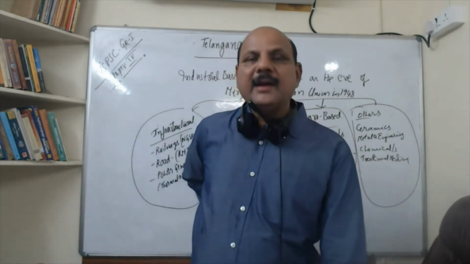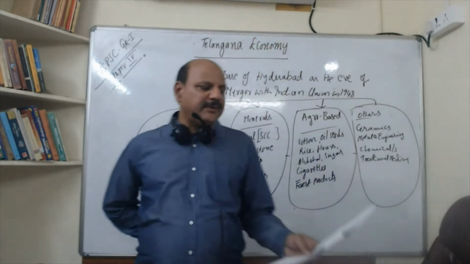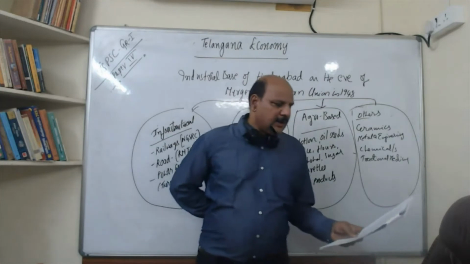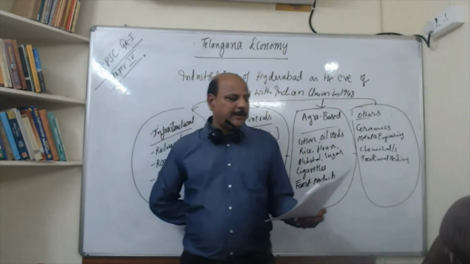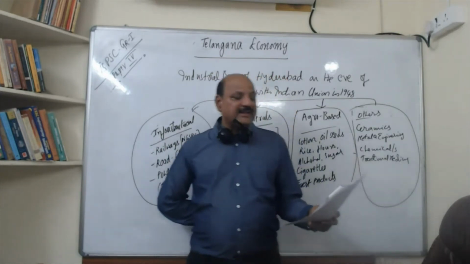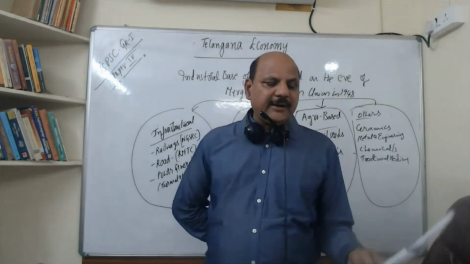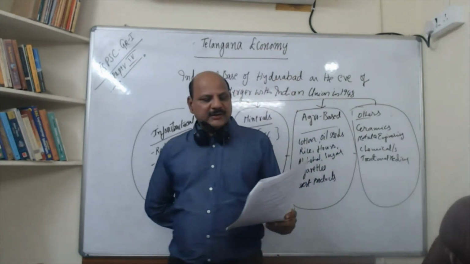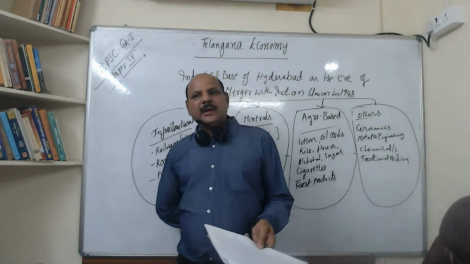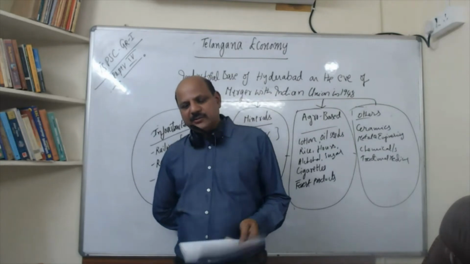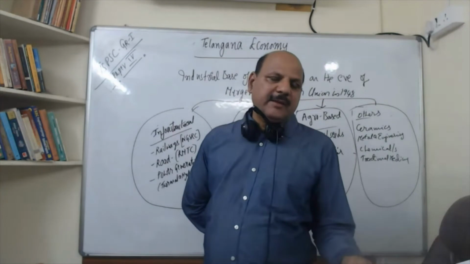Then Telangana is an important region for dryland agriculture. So what kind of problems do we have in dryland agriculture in Telangana? Cropping pattern trends, as I already said, there has been some focus on changes in the cropping pattern. Then productivity, agricultural credit, very important. Agricultural credit, extension and marketing, cooperatives and FPOs, farmers produce organizations, then PACs, primary agricultural cooperative societies in Telangana, then producer companies. All this is a very major area.